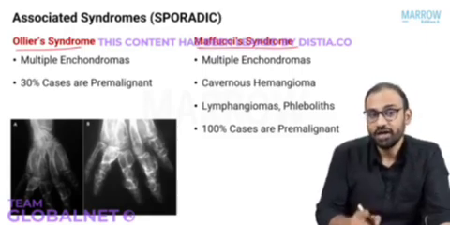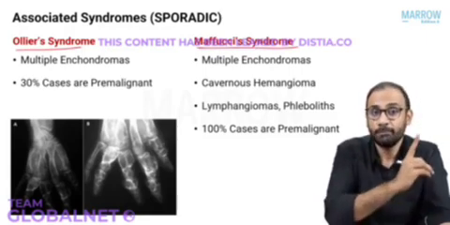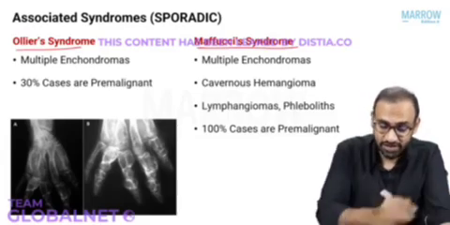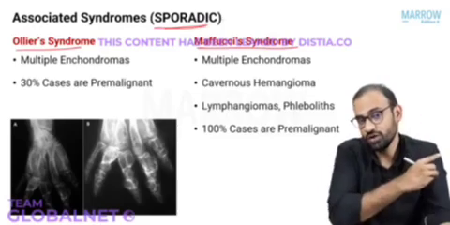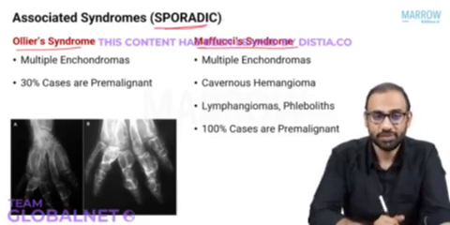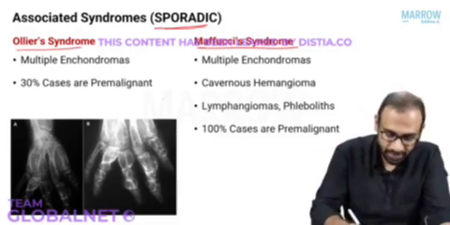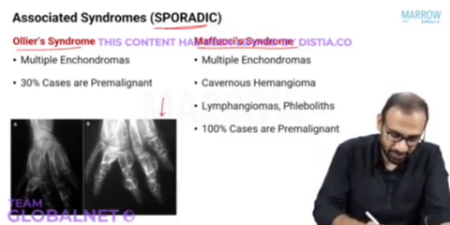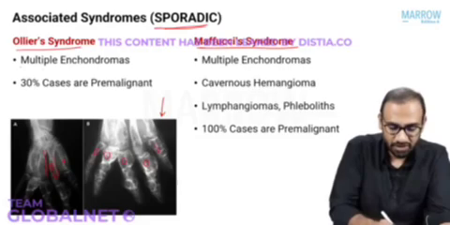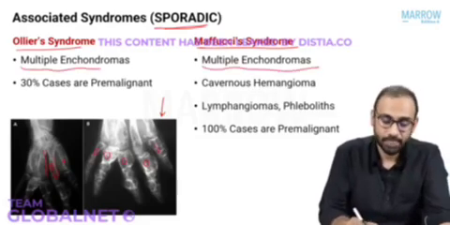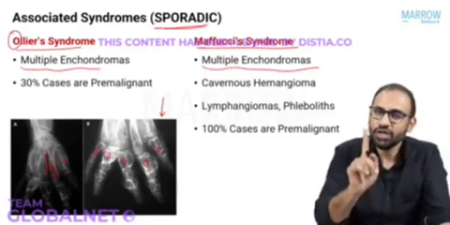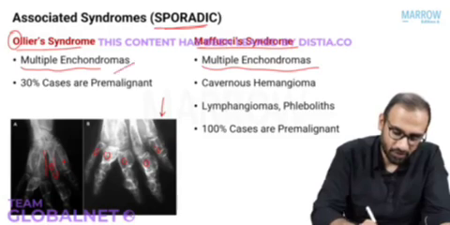What happens here? Now, unlike hereditary multiple exostosis, this is a sporadic condition. That was autosomal dominant. Here, the patient has multiple enchondromas in the bones, as evident by this X-ray. Look at the phalanges and the metacarpals here. Multiple cartilaginous lesions, right? So multiple enchondromas. In Ollier's, there is only one problem, that is multiple enchondromas.